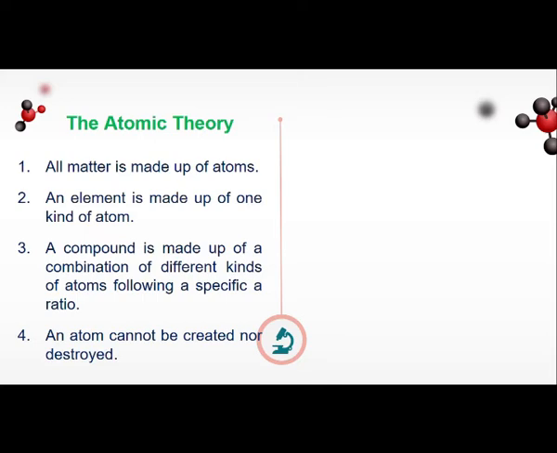Tinawag siyang compound kasi it is made up of two or more elements or atoms. Pag hydrogen lang, element siya. Pero pag hydrogen and oxygen na, it is a compound na. And sabi dito, it has a specific ratio. Example, ratio ng water, H2O. Therefore, in every molecule of water, there are two hydrogen atoms and one oxygen atom. Kasi example, hindi na siya water pag H2O2. Kasi pag H2O2, it is already hydrogen peroxide, o yung nilalagay natin sa mga sugat. Okay? Dapat daw in specific ratio. Pag water, H2O lang talaga. Kasi pag hindi na siya H2O, hindi na siya water.